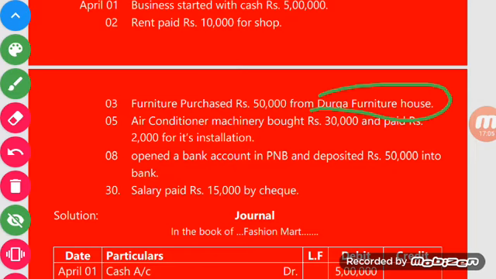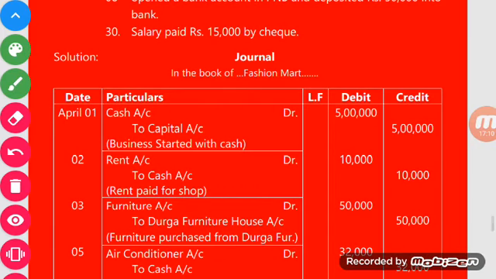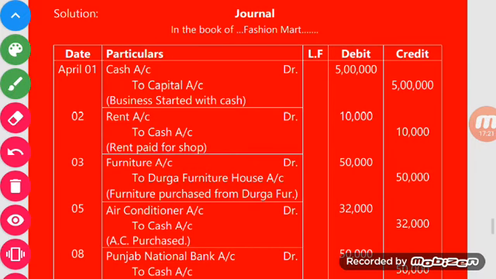Is it clear? So here your exam answer will be furniture account debit, because furniture is coming into your business. And who is the giver? The giver is Durga Furniture House. Furniture account debit because it is coming into your business, and Durga Furniture House account will be credited because Durga Furniture House is the giver. I hope you understood. The next transaction is